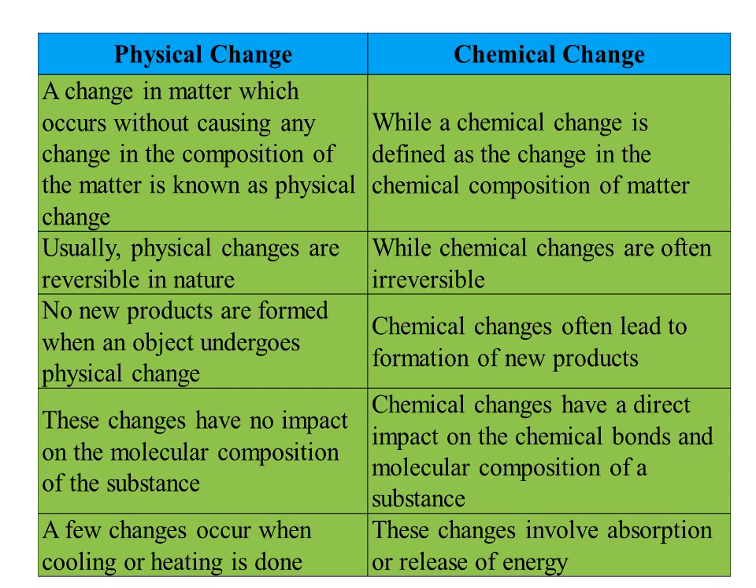Next, usually physical changes are reversible in nature. Mainly they are reversible, while chemical changes are often irreversible. But you have seen already that some physical changes are irreversible, such as growing height. So physical changes are reversible in nature, and some of these are irreversible. But chemical changes are always irreversible. No new products are formed when an object undergoes physical change. But in case of chemical changes, there is often formation of new products.